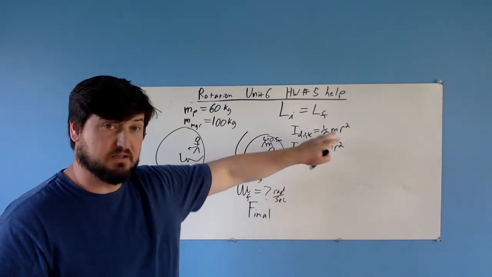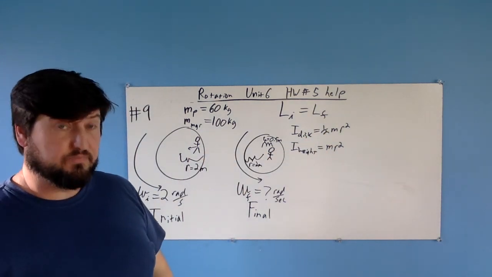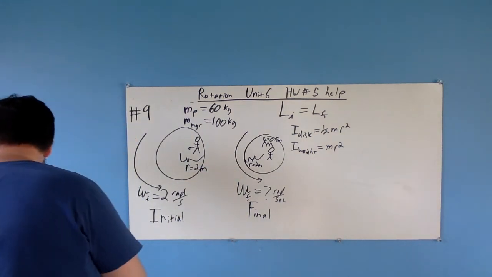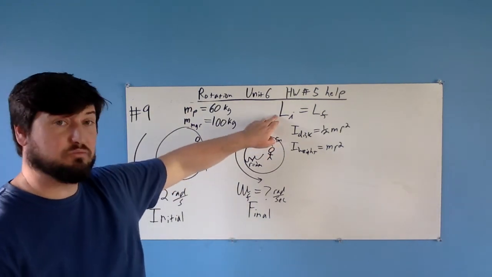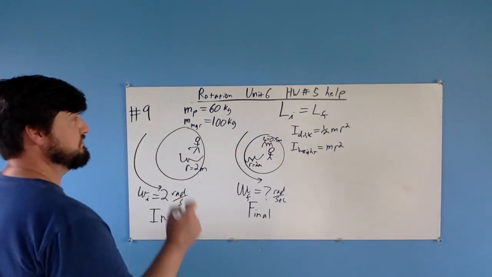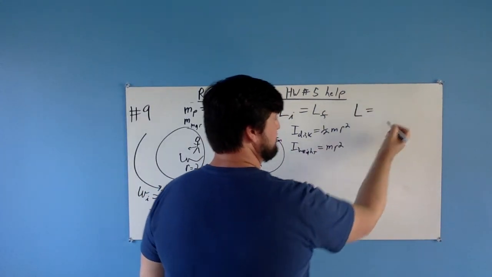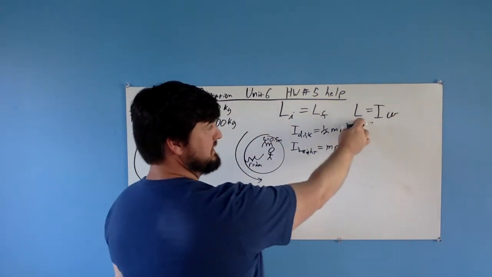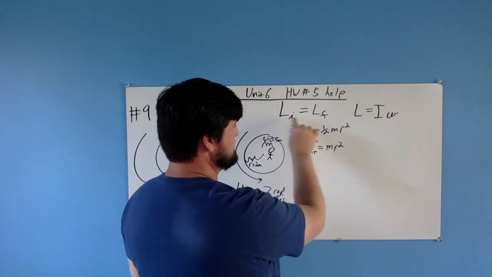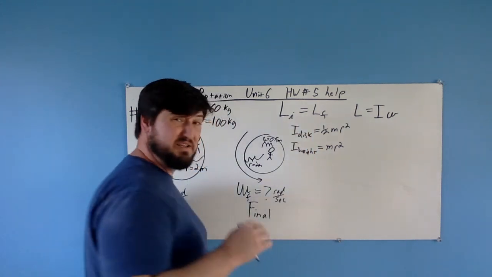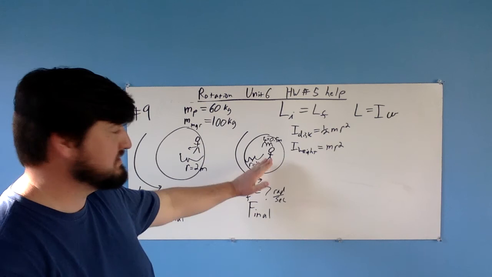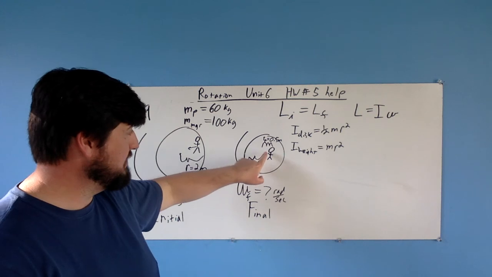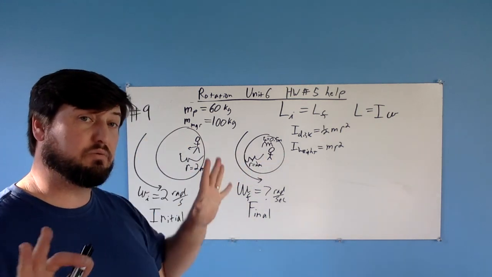Here's the moment of inertia for the disk. They're both there. They both exist. They're both on top of each other. So you have to still include both of those things in your angular momentum calculation. If you remember your angular momentum, the formula for any angular momentum, final, initial, whatever, is I omega. Our angular momentum is the same on both the initial and the final condition because nothing is being done to this disk. There's no outside force acting on the thing, and we're not changing the center of rotation. We're not moving that spin axis, so our angular momentum is conserved.